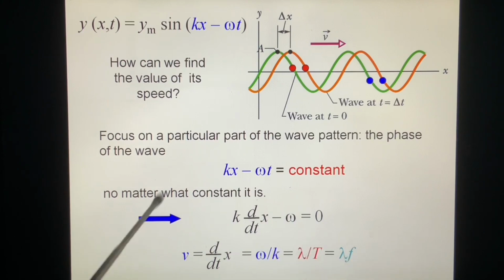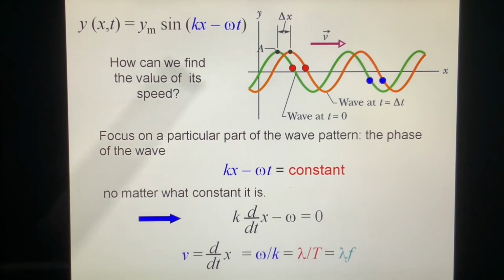So we have the velocity of the propagating wave, v, equal to lambda f, equal to omega over k, equal to lambda over T. One of them, omega, T or f, you can find the other two.